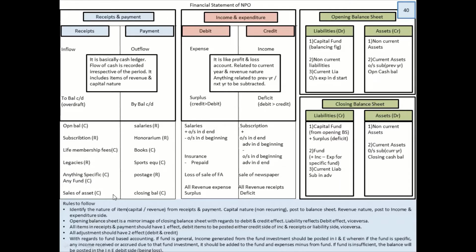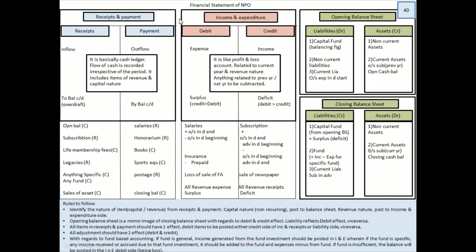Okay, if it was trial balance, the rules are anything in the debit side should be posted in the debit side. If it was a balance sheet, same rule is applicable. So when we are doing partnership chapter, I always told you anything in the debit side of the balance sheet, that is asset side, should be given a debit effect. Same thing. Okay, don't get confused with that and this.